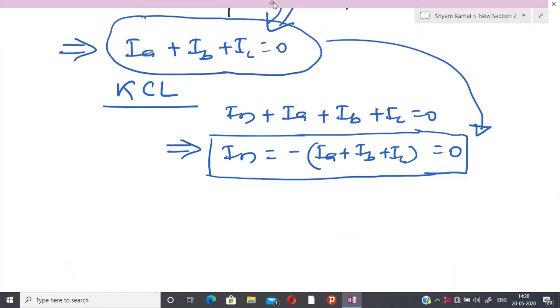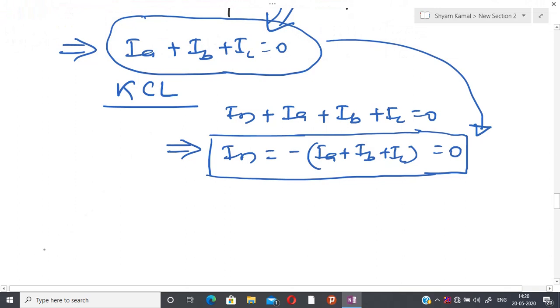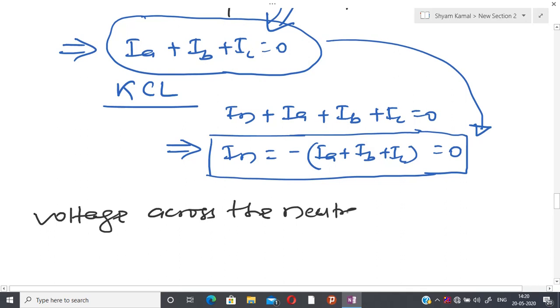I am going to derive the voltage across the neutral line, and since the current is 0, VNN, where N is the junction point of the source and N is the junction point of the load, connected by a wire from N to N. To find the voltage I multiply Zn with In, where Zn is the impedance of the neutral line.